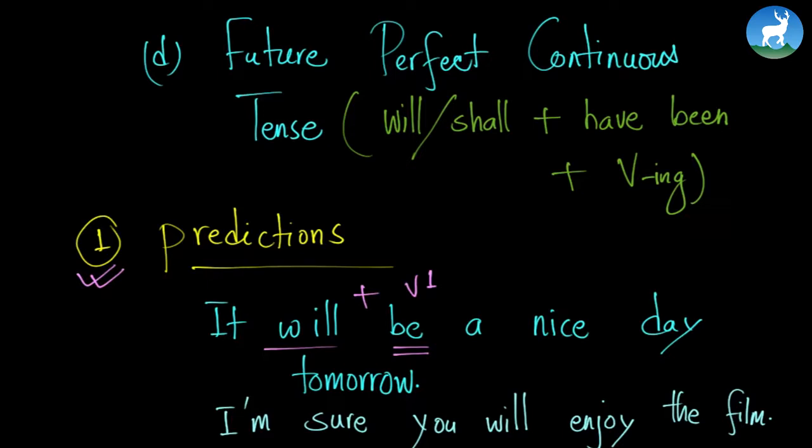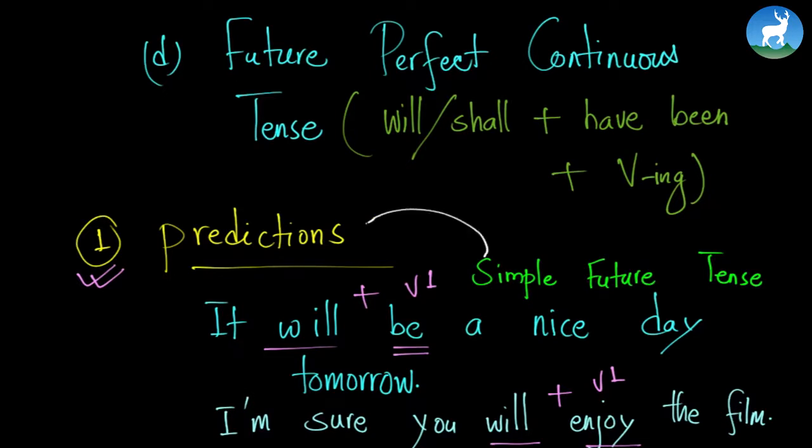Simple future tense. Let's look at another example. I'm sure you will enjoy. So again, will enjoy is here, will followed by a V1. So these are the examples of simple future tense. And the simple future tense is used when we are talking about predictions. It will be a nice day tomorrow. Someone is predicting the weather about tomorrow. I'm sure you will enjoy the film. So that's more like my prediction.